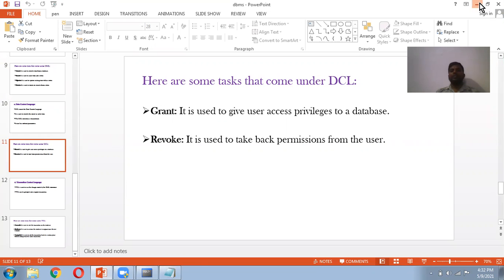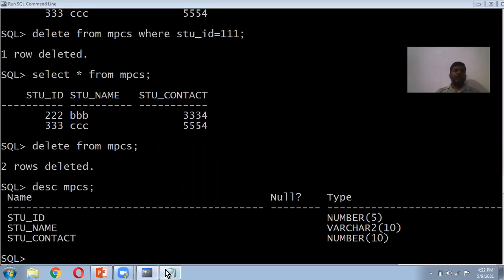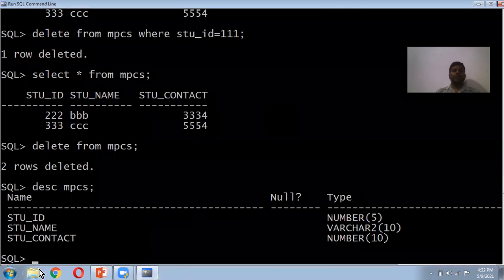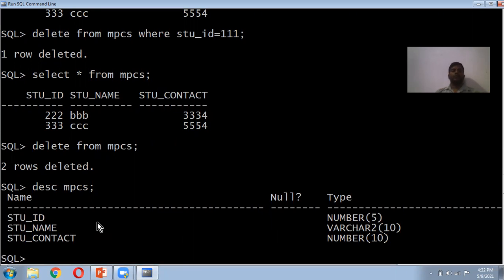As we have discussed here, after creating a user, we can give some permission to the user. We can take back the permission from the user also. Grant and revoke. So how can we give the permission here? We can see the grant command. Grant some permission, like insert or select, on table name NPCS to username. We have to give the username also. So we have to create a user first of all.